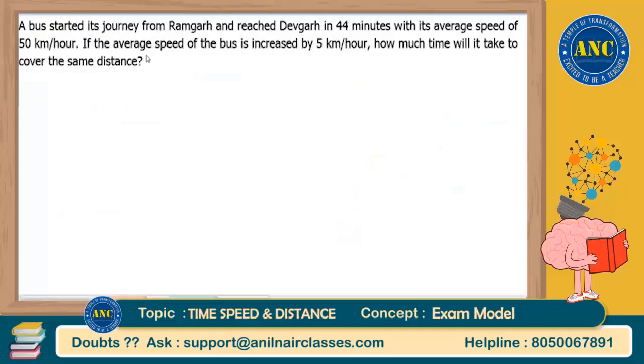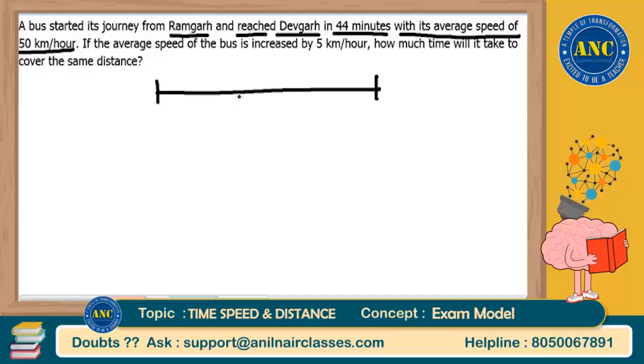Your question is, a bus started its journey from Ramgarh and reached Devgarh in 44 minutes with its average speed of 50 kilometers per hour. That means this is your original examination question, sir. Same question I am drafting it. So speed is given as 50 kilometers per hour. So it is going from Ramgarh to Devgarh and it is reaching its destination in 44 minutes, traveling at a speed of 50 kilometers per hour. That is the first point.